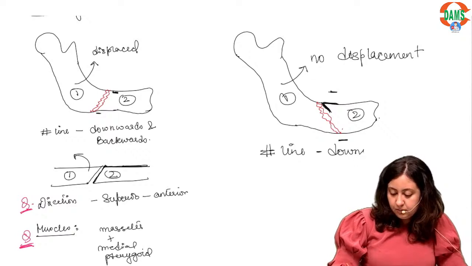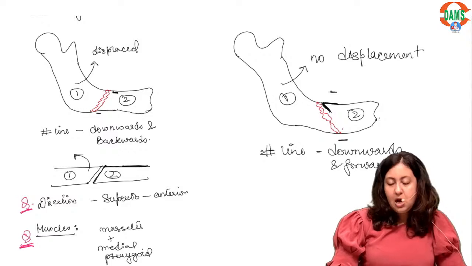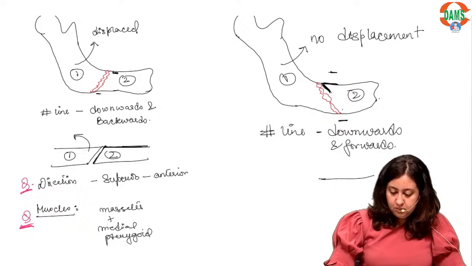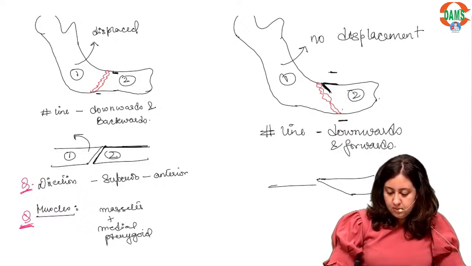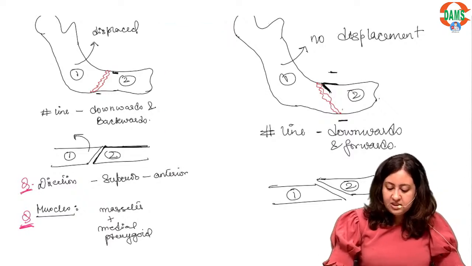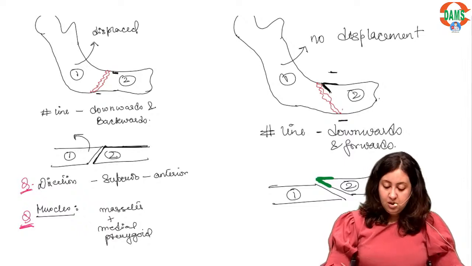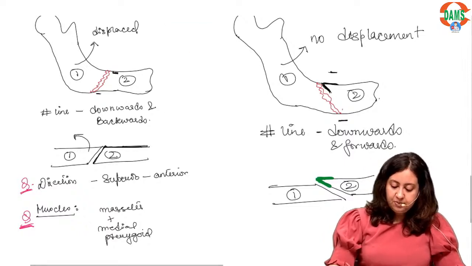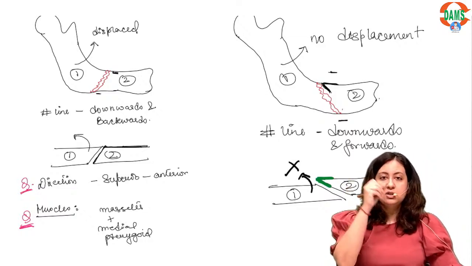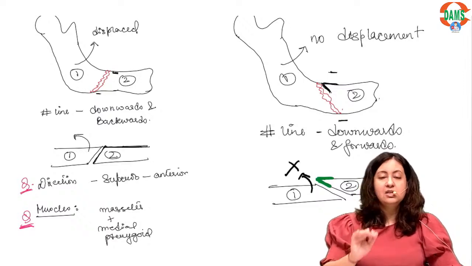Alright. So now the thing is, if you look at the fracture line from the superior aspect to the inferior aspect, the fracture line is running downwards and forwards, or downwards and anteriorly. So this ledge of segment 2, which I've shaded in green, will prevent the displacement of segment 1. I have marked a cross after the arrow. That means it is not getting displaced.